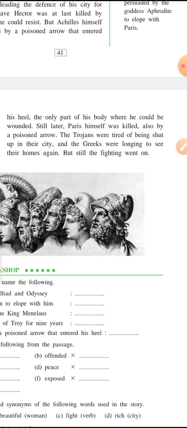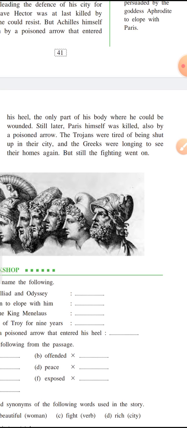And the Greeks were also longing to see their city. They had been out of their houses for 10 long years, so they were very much longing to go home again and see their loved ones. But still the fighting went on and on and on.